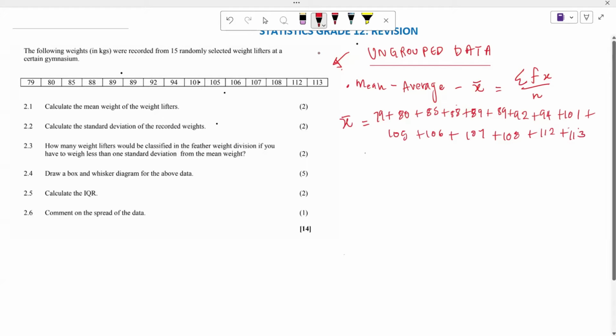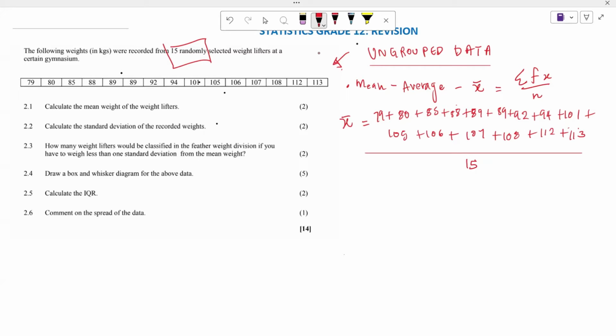Then we are going to divide it by the total number of data. They said we are having 15 randomly selected, which means this is going to be divided by 15 altogether.